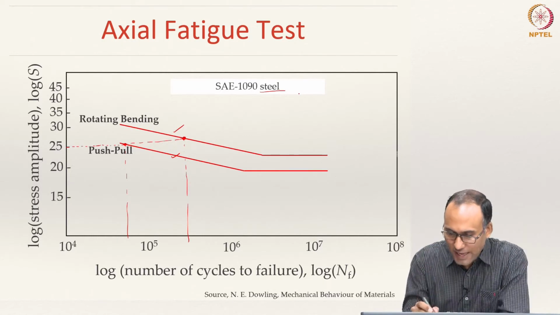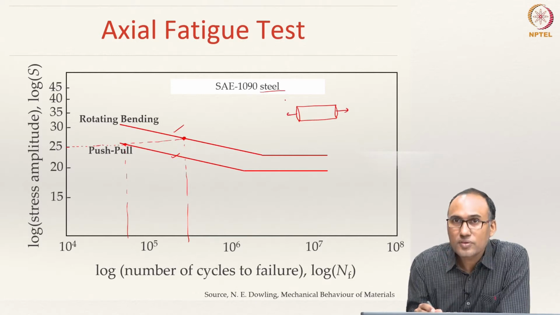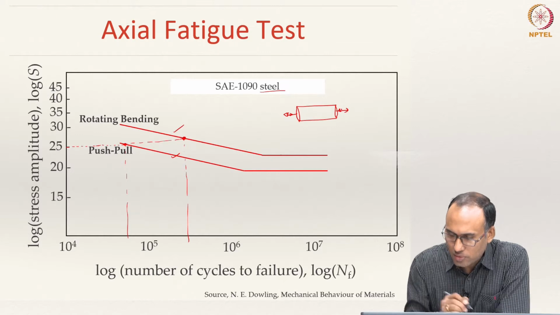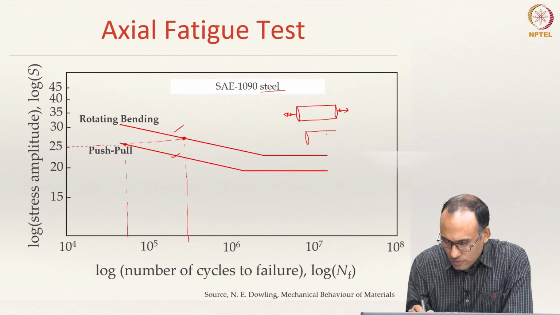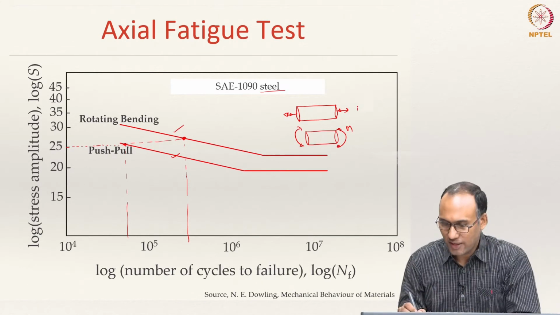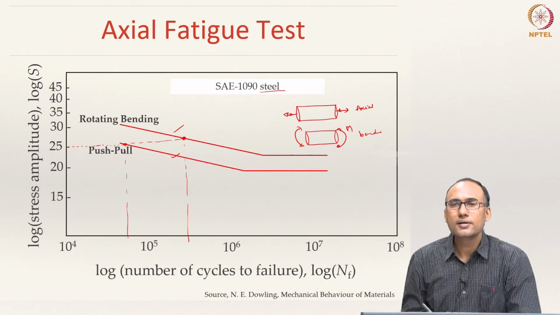If you take a shaft subjected to axial loading, push-pull test, and the same shaft in bending, this is axial loading and this is bending, right.